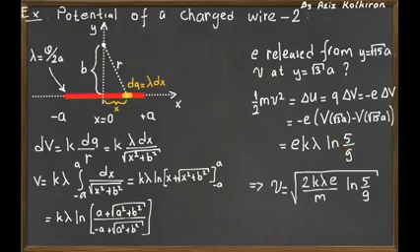Putting everything in this energy equation, the speed will be equal to the square root of 2 k lambda e divided by the mass of the electron times the natural logarithm of 5 divided by 9.